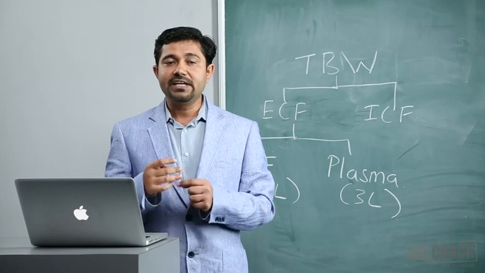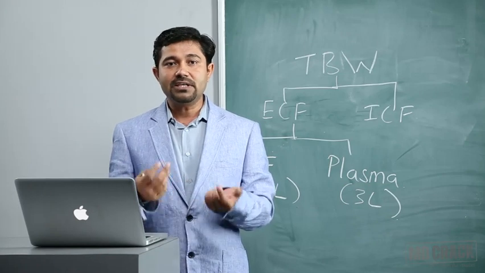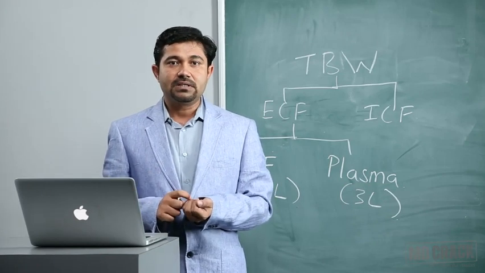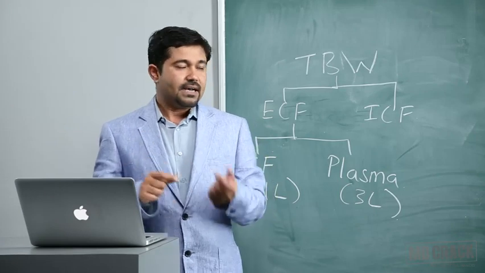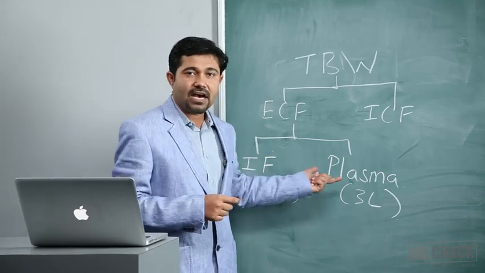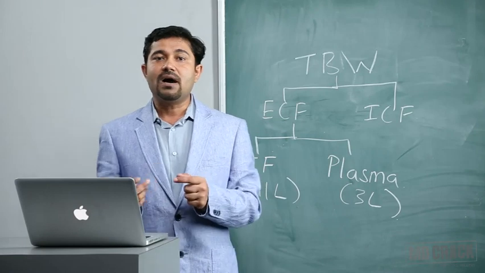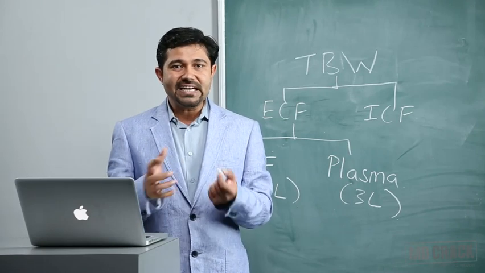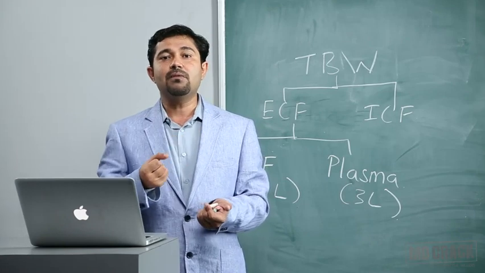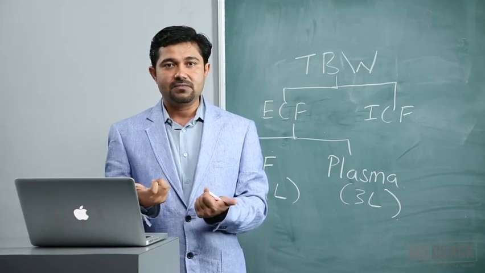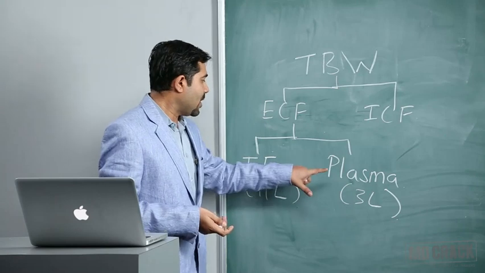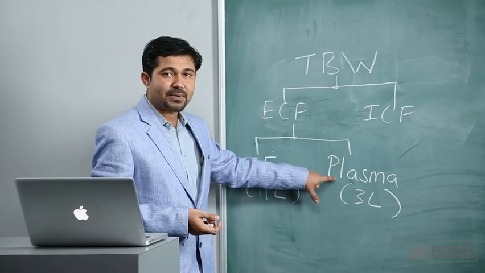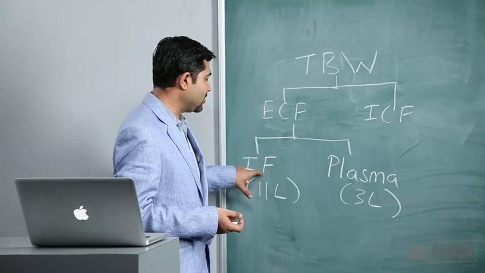Plasma protein will have a negative charge. And what will be the Donnan effect then? According to the Donnan effect, the presence of an indiffusible ion across a membrane will affect the distribution of the diffusible ions. So this negative charge will try to hold more of the positive charge or cations. So therefore, some more amount of cations will be present in the plasma as compared to that of the interstitial fluid.